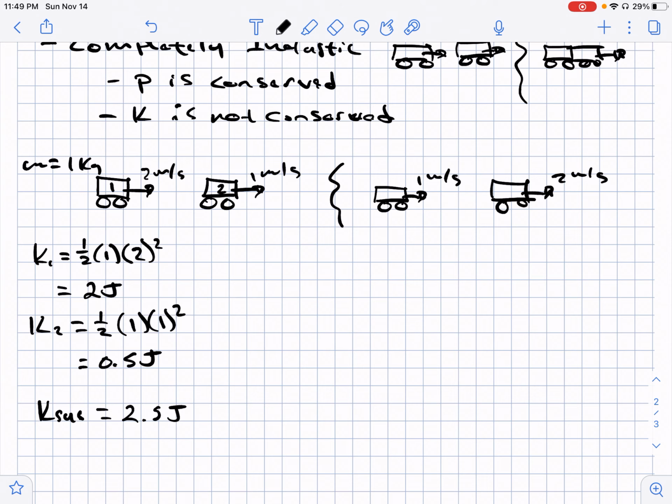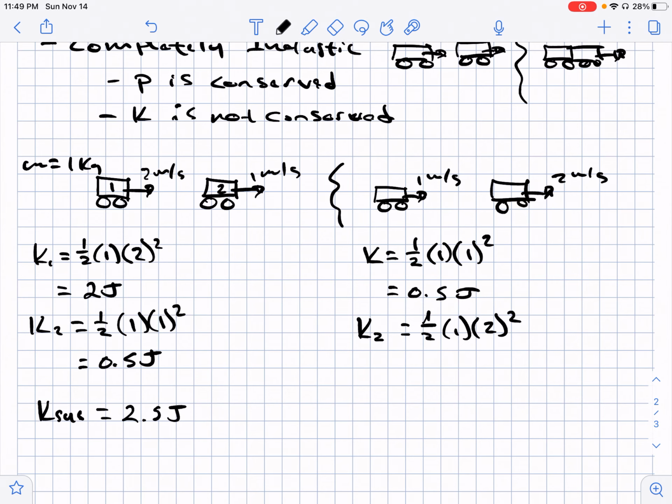And looking afterwards, the kinetic energy of cart 1 would be 1/2 the mass, 1 kilogram, times the velocity, 1 meter per second, squared. You end up with 0.5 joules. And the kinetic energy of cart 2 is 1/2 your mass, 1 kilogram, times its velocity, 2 squared.